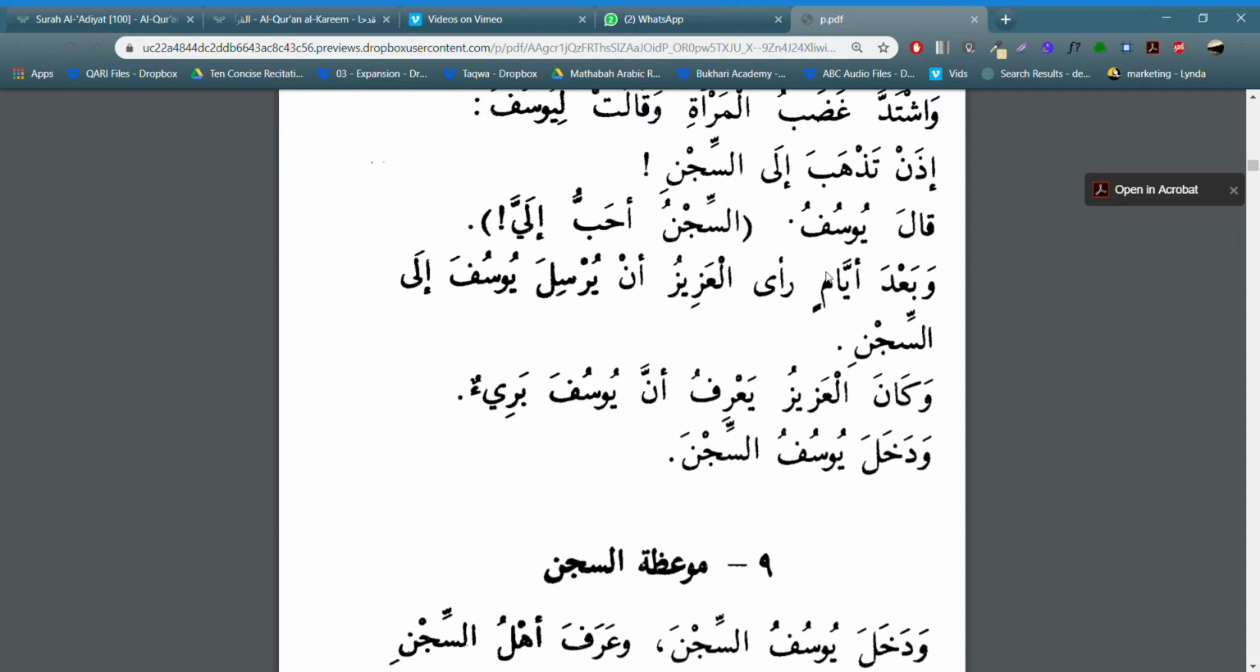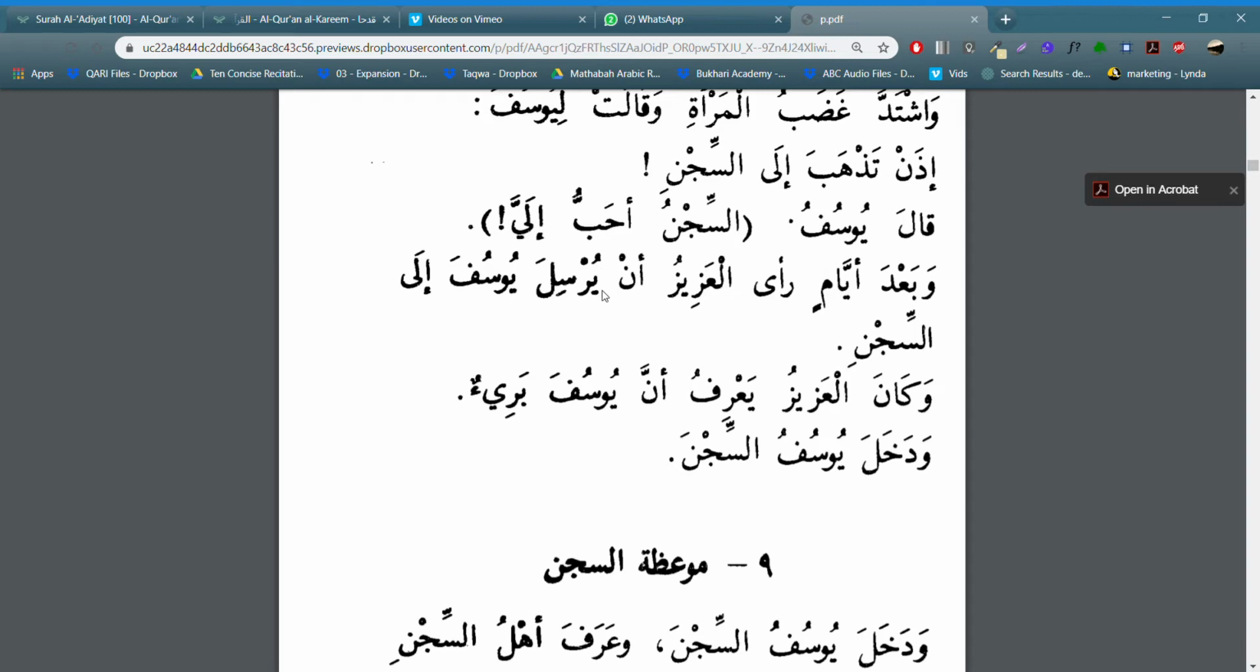So there's like 5 types of maf'ul. The regular one we know is maf'ul bihi, which is like the receiver of an action. Another one is maf'ul fihi, which is describing when an action took place. So this is maf'ul fihi muqaddam. Muqaddam meaning it's just coming before the verb, right? So al-azizu is going to be your fa'il. Then an yursila yusufa ila sijn is going to be your maf'ul.